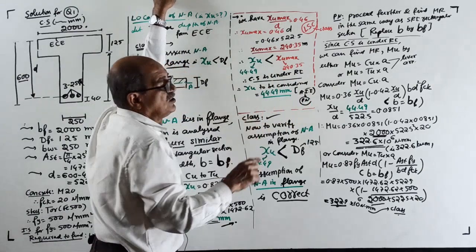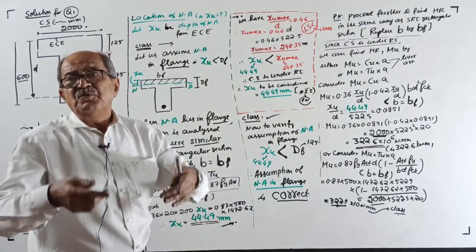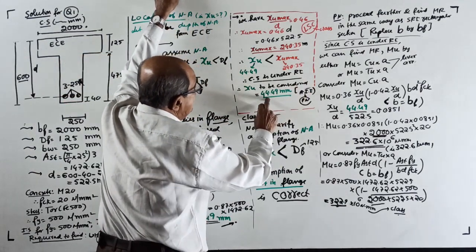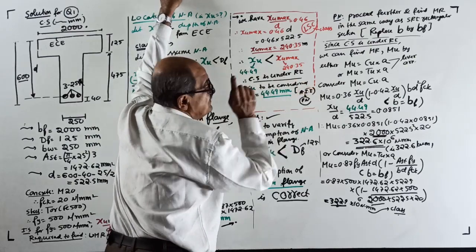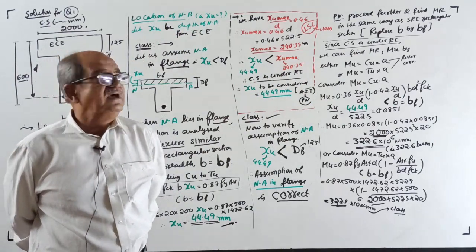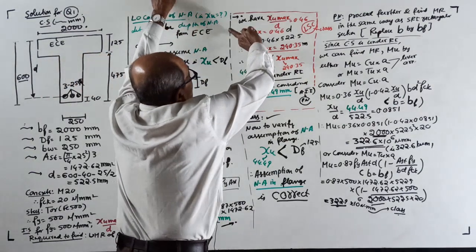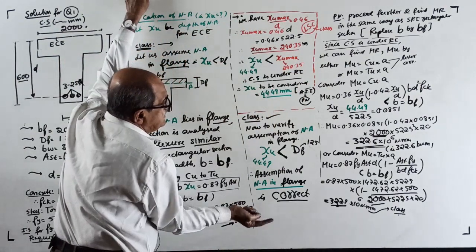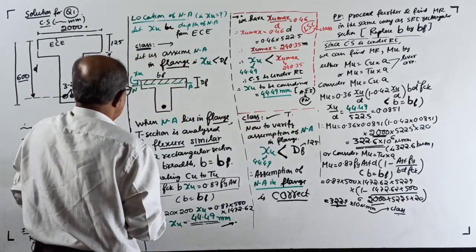Therefore, make a personal note. When you get an under reinforced section, continue with XU at the same value you got. XU to be considered is 44.49. See the personal note: less means less, equal means equal, but more means equal. Okay, now come out of limit state method, come back to T section, given T section, start.